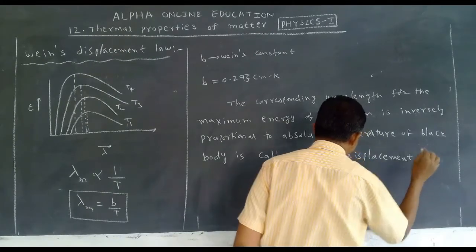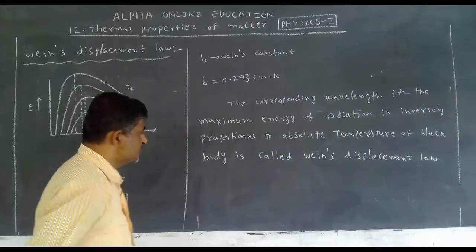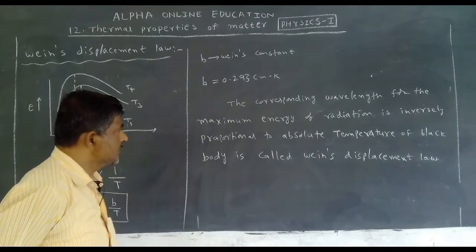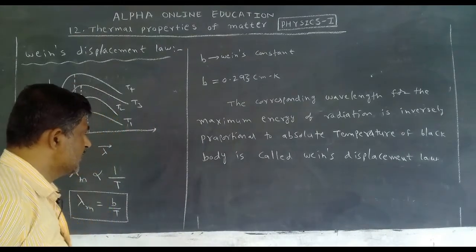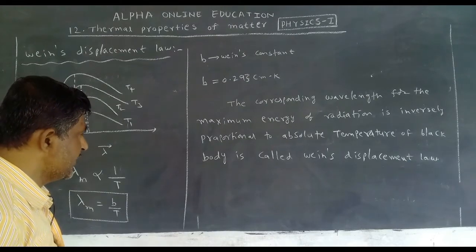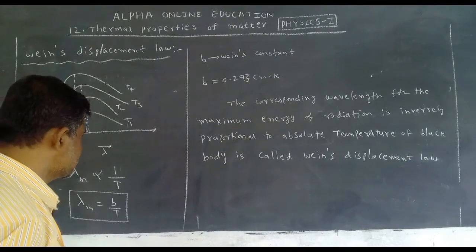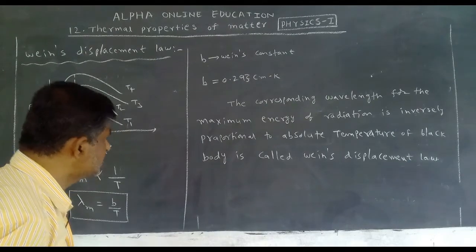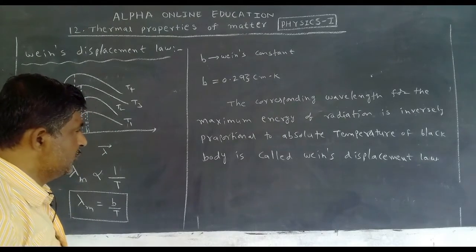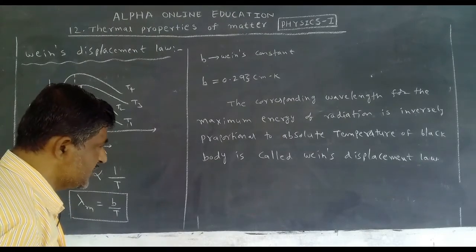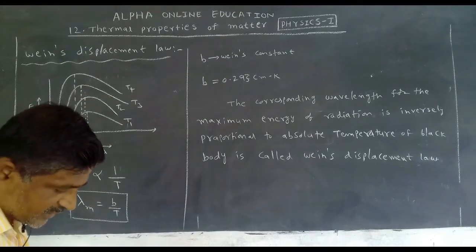Okay, now Wien's displacement law. The corresponding wavelength for the maximum energy of radiation is inversely proportional to absolute temperature of black body is called Wien's displacement law.